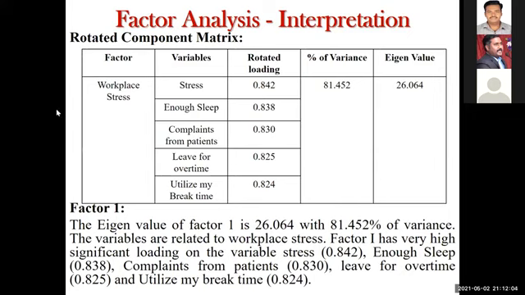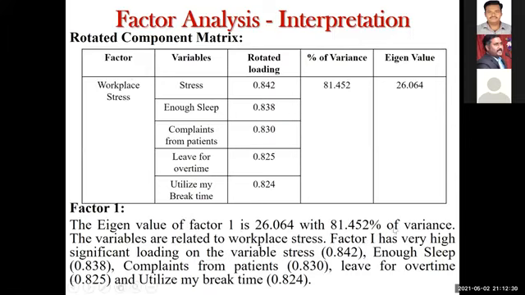So below this, for example, second factor work performance, put second factor work performance, list out the variables, the factor loading, percentage of variance, eigenvalue. Then the third factor, like that you need to put it in a single table, and like this you have to interpret. For factor 1, the eigenvalue is 26.64 with this variation. The variables are related to your factor name, that you need to mention.